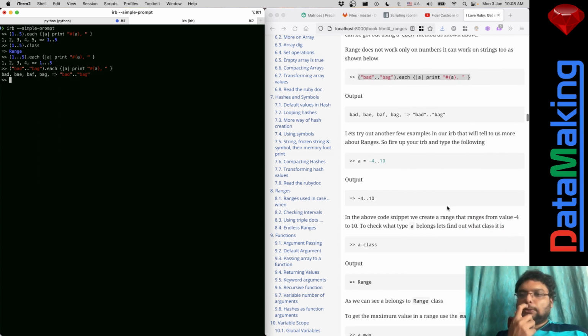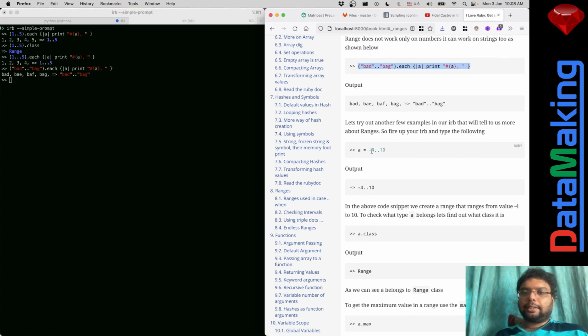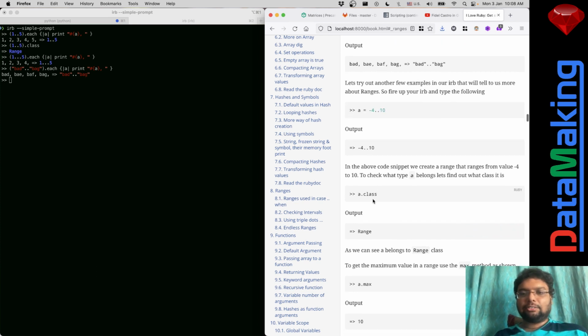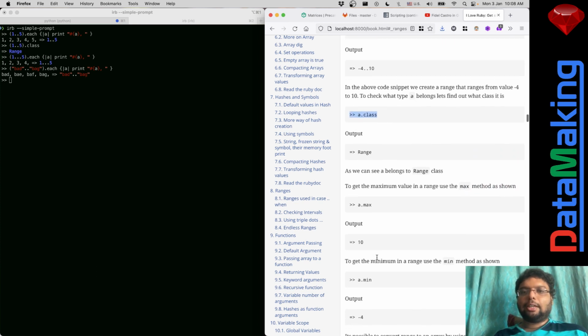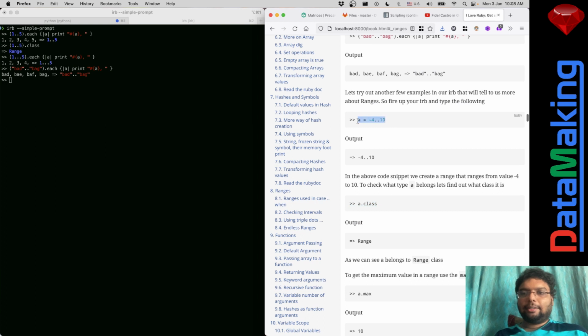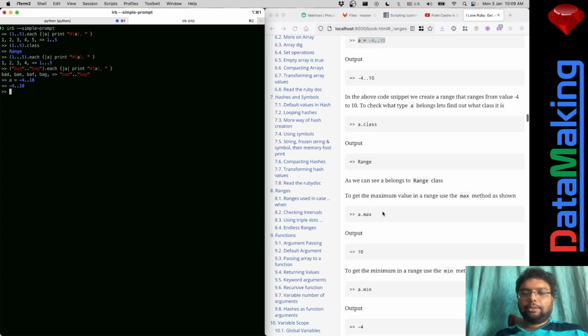Range can also be negative. If you look at the right side over here, this I'm not going to execute. If you put class, you will get this range. Now, there are some other things I want to show you. A is equal to minus 4 to 10, and what you can do is ask what is max.